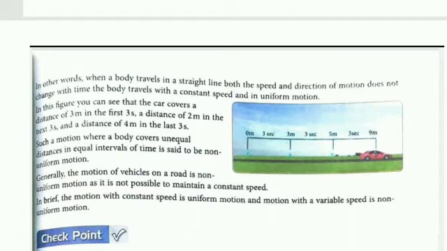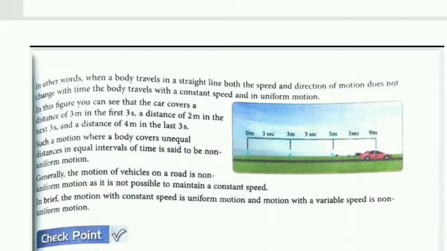On the right side, the figure shows non-uniform motion. In this figure, you can see the car covers a distance of 3 meters in the first 3 seconds, a distance of 2 meters in the next 3 seconds, and a distance of 4 meters in the last 3 seconds. Means time is constant, but distance is changing every time.